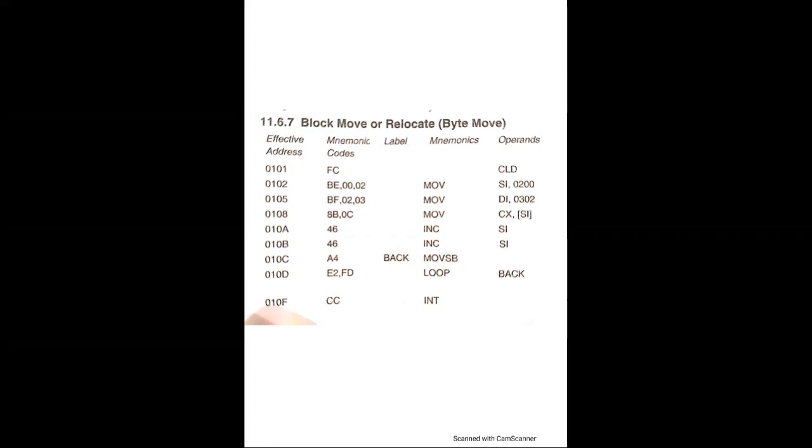Then in the effective address 010A, the code is 46. Mnemonic INC SI, which means increment SI. Again in location 010B, we have the code 46, INC SI, increment SI. Then at location 010C, we have A4 as the code, label BACK, mnemonic MOVSB, which means move byte. So this is an assembler directive MOVSB. At address 010D, we have the code E2 and FD, mnemonic LOOP BACK, which means jump to BACK until CX becomes 0. And at the last, we have INT3, which means interrupt program.